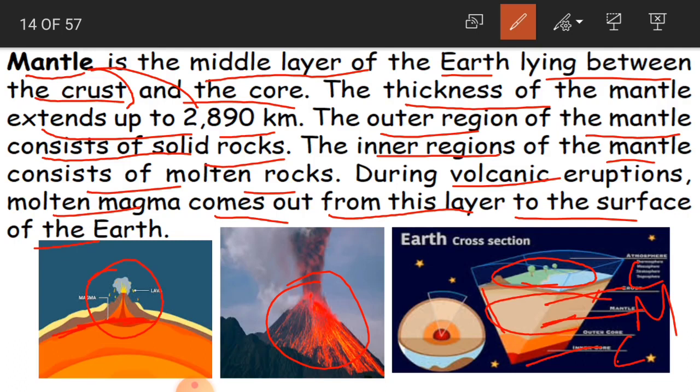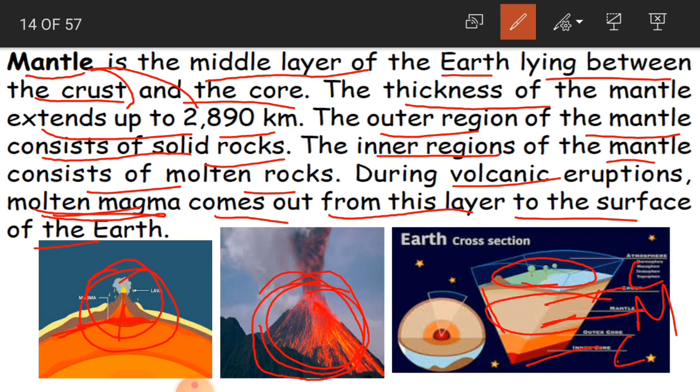So the hot liquid, the molten magma, comes out from this layer to the surface of the earth. This happens during volcanic eruptions.